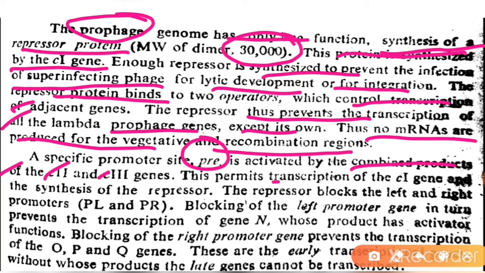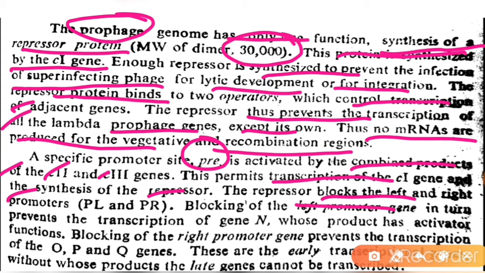This permits the transcription of the C1 gene and synthesis of the repressor. Now what do you do? These combined products of C1, C2 and C3 permit the transcription of the C1 gene and the synthesis of the repressor. The repressor blocks the left and right promoters.